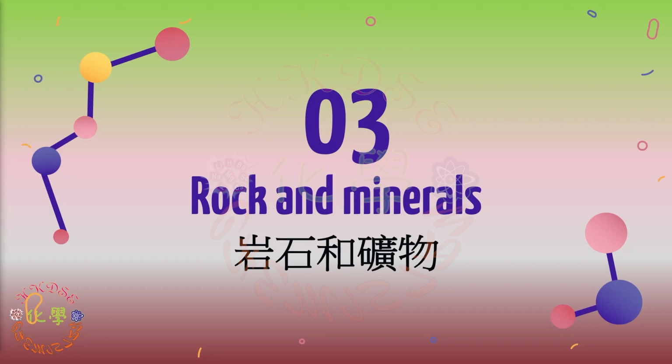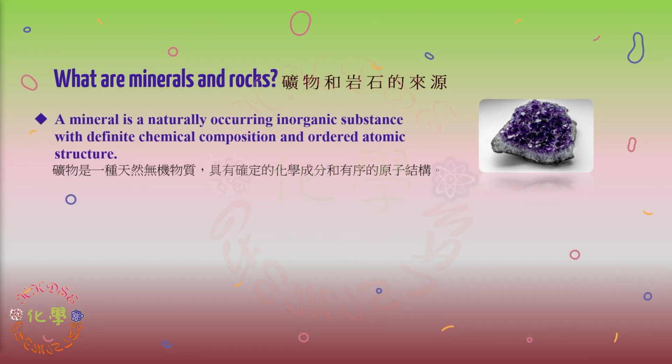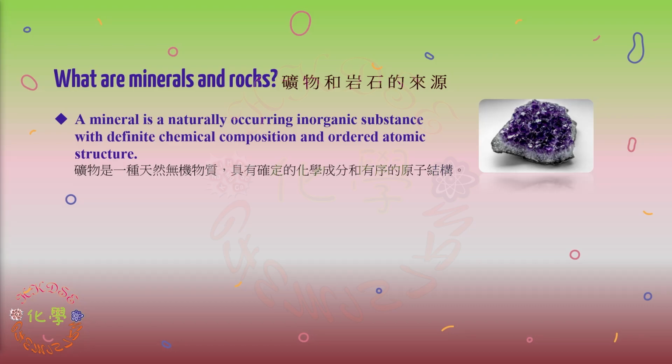Minerals are crystalline pure substances, elements or compounds, that are naturally formed under geological processes. A mineral is a natural inorganic substance, with a defined chemical composition and an ordered atomic structure, but there are also liquid minerals such as mercury.